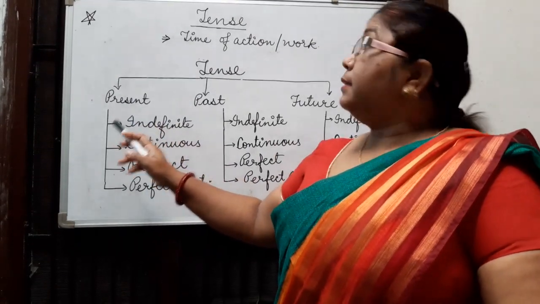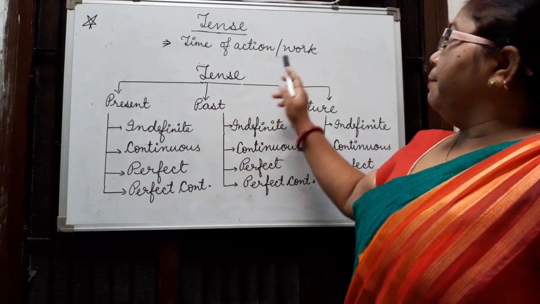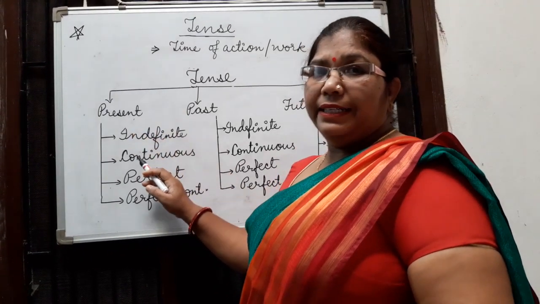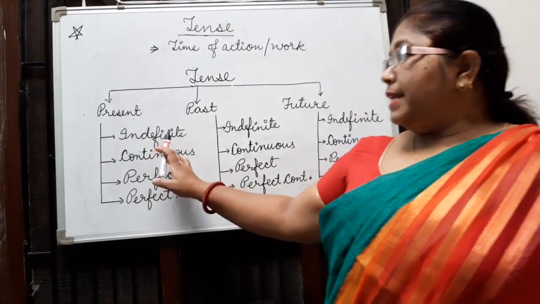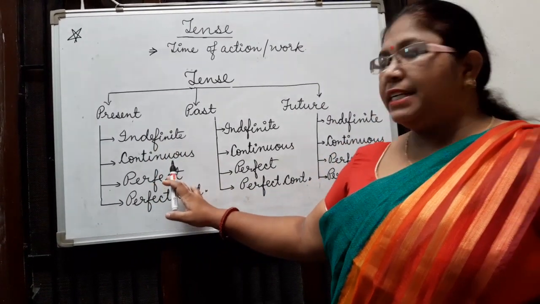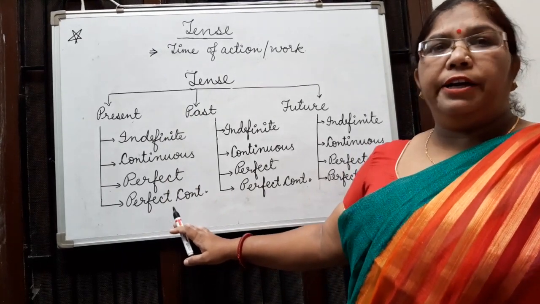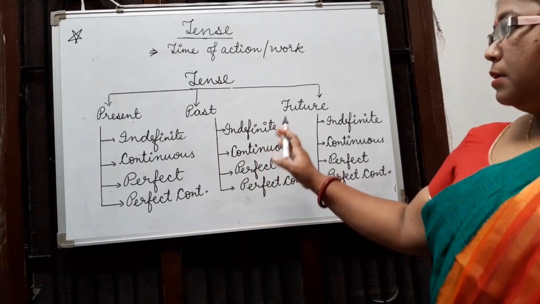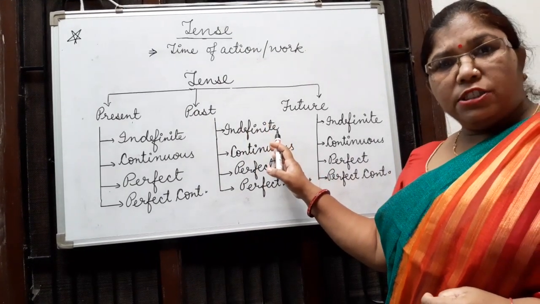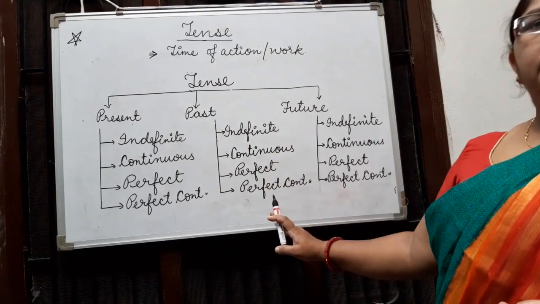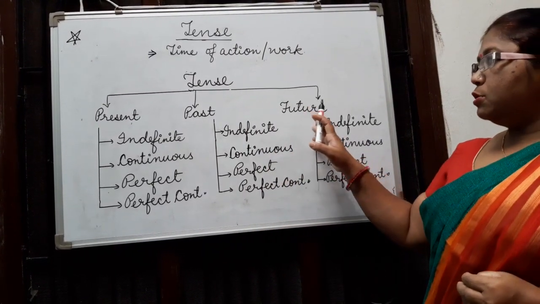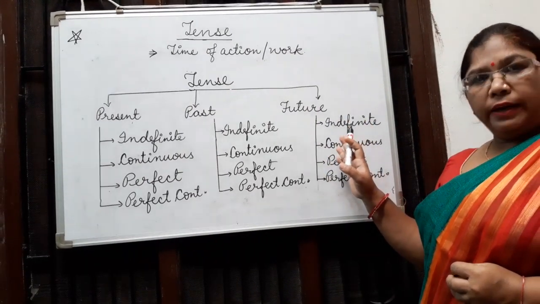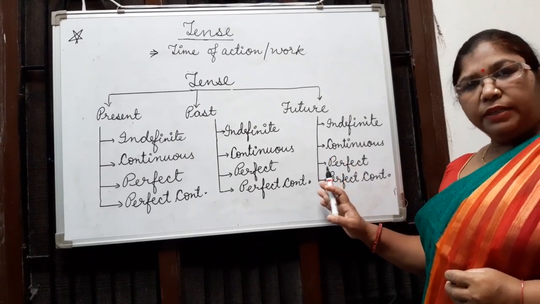So I said that all kinds of tense depend on work. Present tense is divided into four parts: present indefinite, present continuous, present perfect and present perfect continuous. And the past tense is also divided into four parts: past indefinite, past continuous, past perfect and past perfect continuous. And future is also divided into four parts: future indefinite, future continuous, future perfect and future perfect continuous.